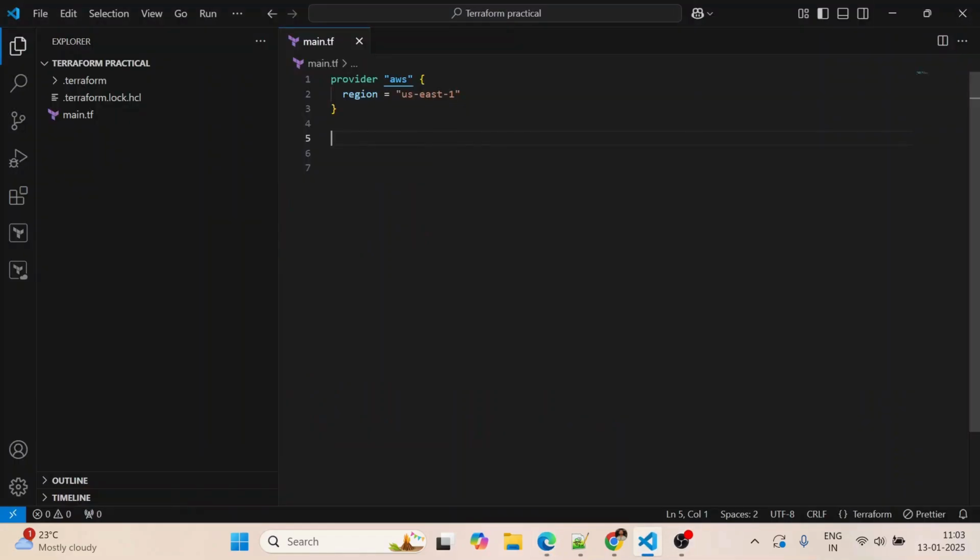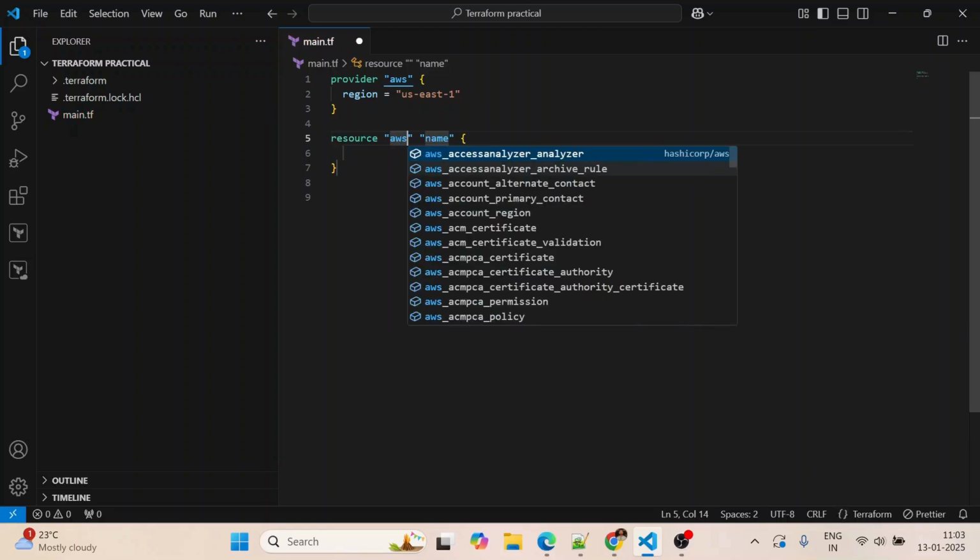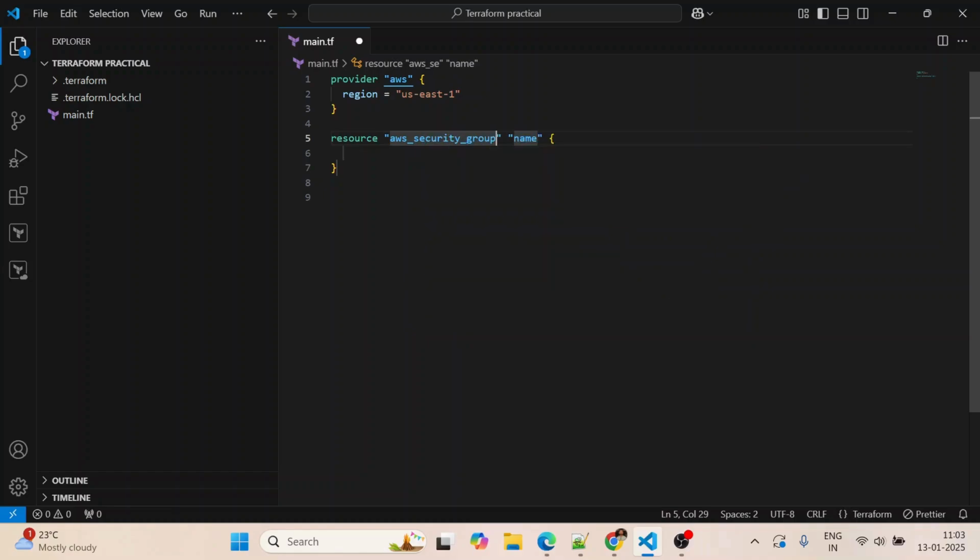So I have main.tf and I have defined the provider block here. What I will do now is create the security group. Let me define this resource, aws_security_group, and the local name I will use is example_sg. And the name I will write is Example_sg. Sorry, I will keep E as caps only.